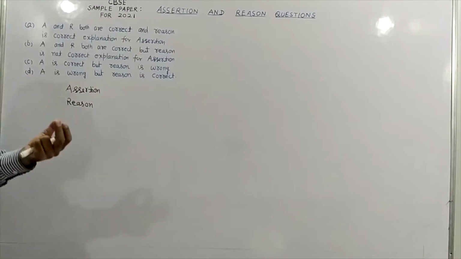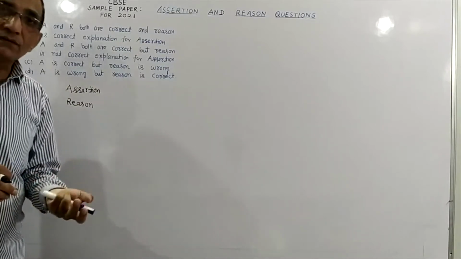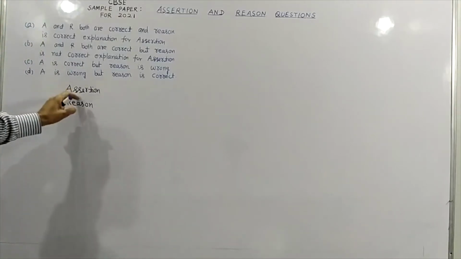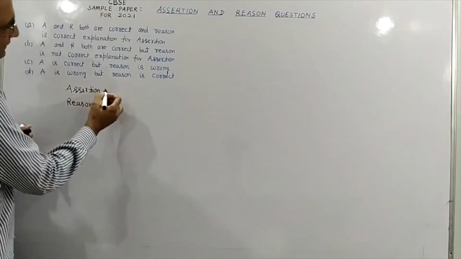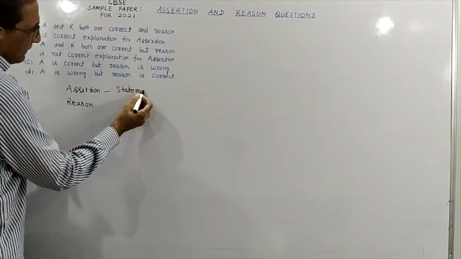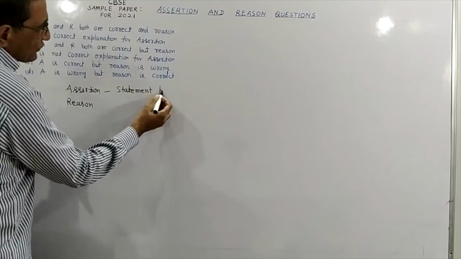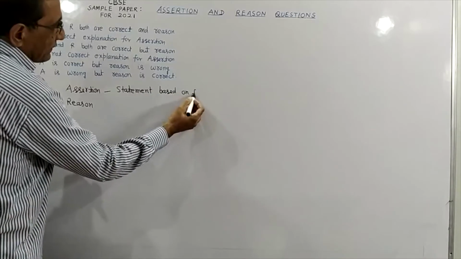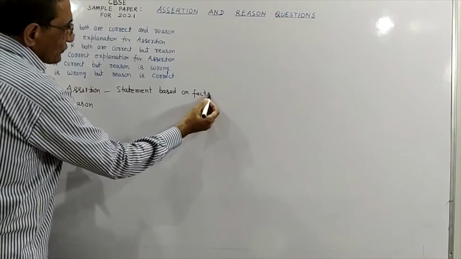So students, first of all, we will try to understand what is assertion. What do we mean by assertion? Assertion means some statement based on fact. So what is assertion, students?